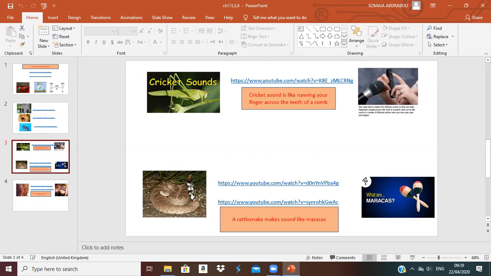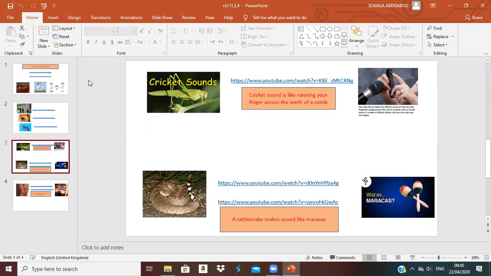So the rattlesnake shakes the rattle in its tail to make the same sound as maracas. Rattlesnake, maracas, and cricket, comb. The cricket makes the same sound as a comb when you move your finger across it, and the rattlesnake shakes its rattle to make a sound the same as maracas.